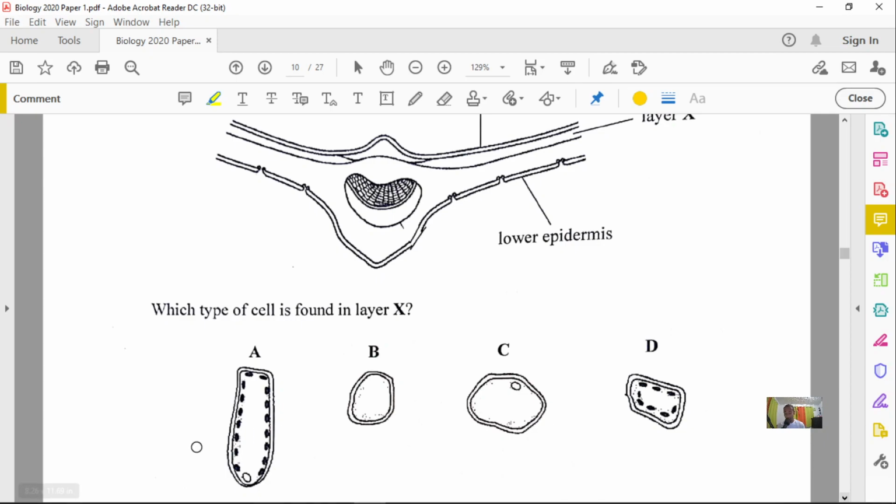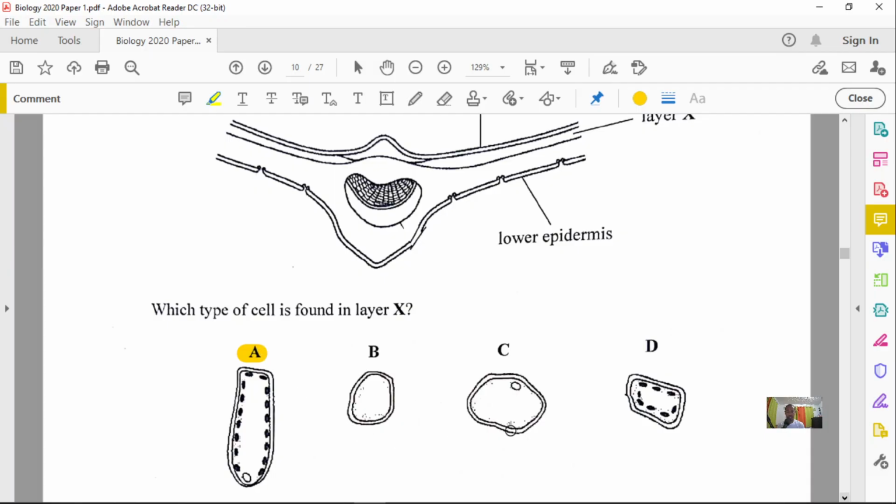Now, looking at all these cells, we know for sure that the palisade mesophyll cells are the most elongated one. In fact, they are also the one that contain the most chloroplast. So these spots right here, they are the chloroplast within the palisade. So option A will have to be our choice.